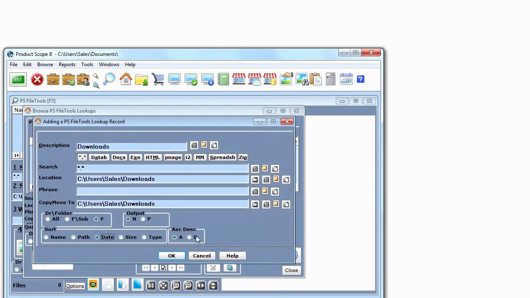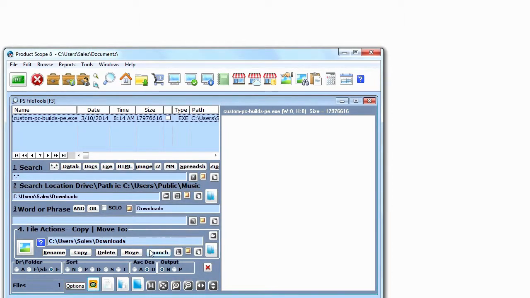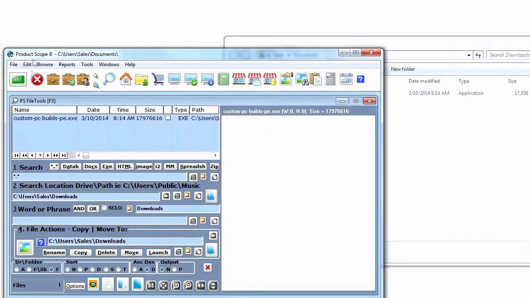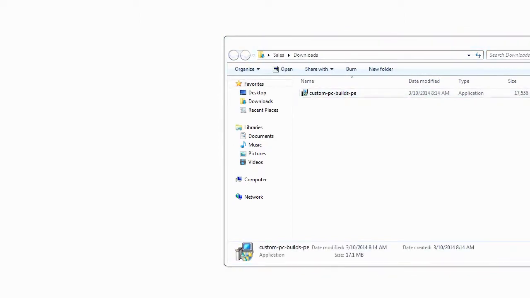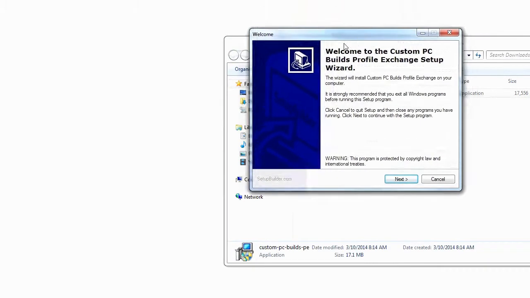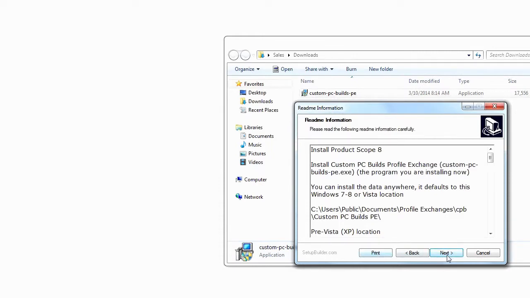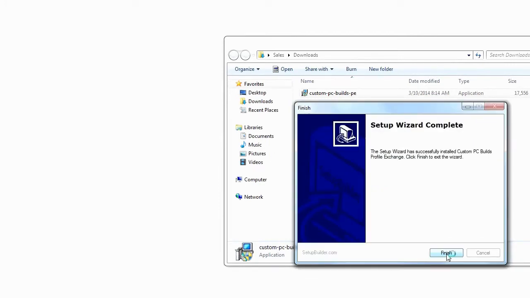Click on Date, Descending, OK, select, click on the Go button. Click on this button. Now we need to close Product Scope. Double click on the Custom PC Builds Profile Exchange install, and we're going to install some data. We do recommend that you click on the print button for the reading doc and click on the next, take the defaults. The program data is installed under Windows 7.